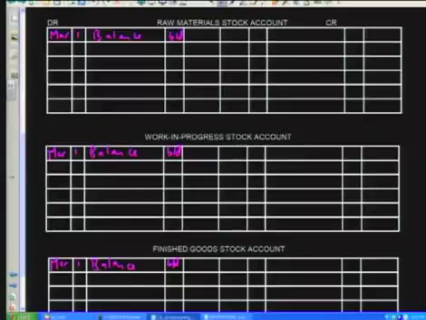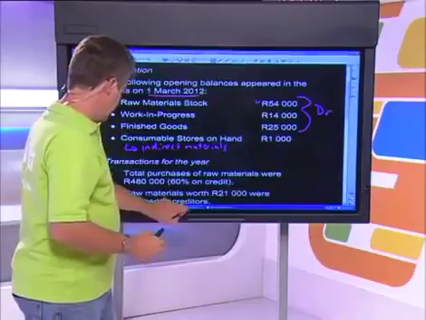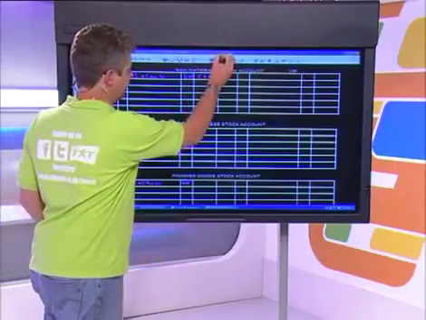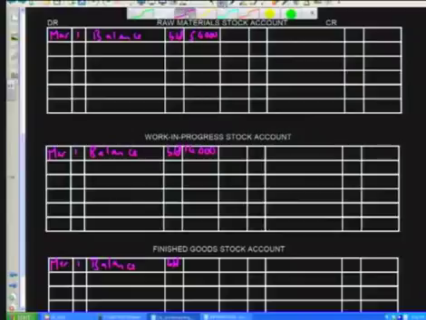I seem to remember that the balance on the raw material stock account was 54,000, so I'm going to write it in here. Let's just check that it was. Yes, there's the 54,000. I've put it in. Usually a good idea to tick off the numbers that you've used when doing ledger accounts. We've got work in progress of 14,000 and finished goods of 25,000. Let's just try and remember that. So our work in progress was 14,000 and our finished goods was, I think, 24,000. Let's just check it. 25,000, sorry. 25,000 goes in here. So you're already getting some marks just for opening balances.